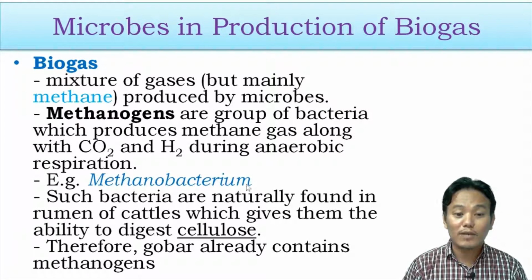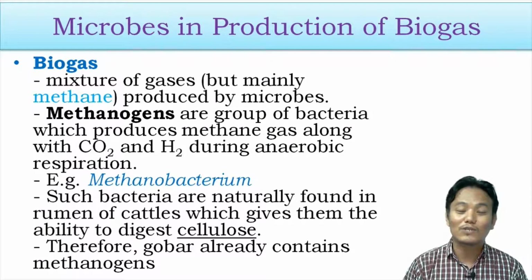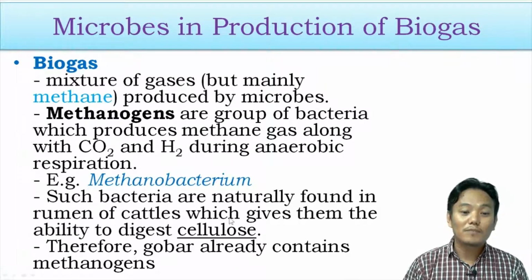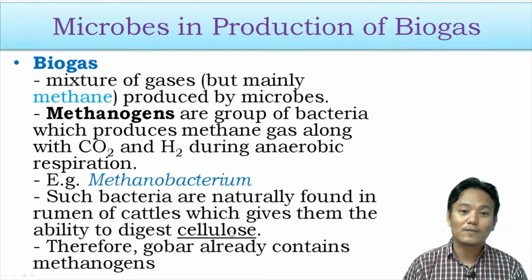This Methanobacterium is said to be used in anaerobic sludge digesters during sewage treatment, which is used for production of biogas. We already said that, right? Such bacteria are also naturally found inside the rumen of cattle. Rumen of cattle means inside the gut of the cattle, right? And these bacteria help them in digesting cellulose present inside the grass.